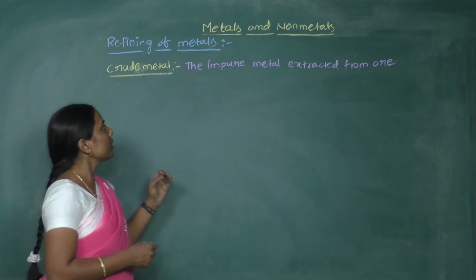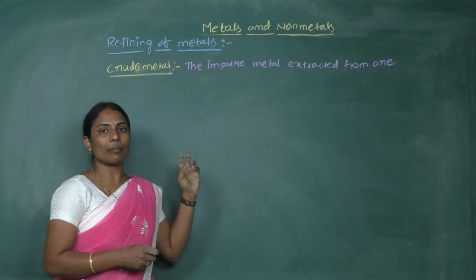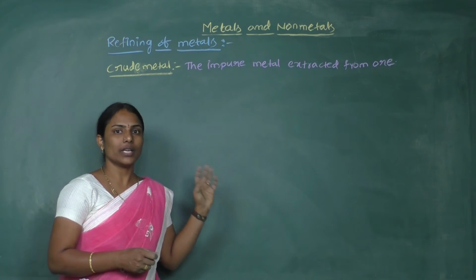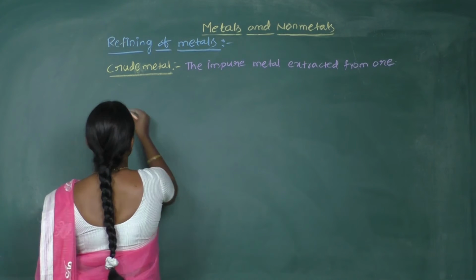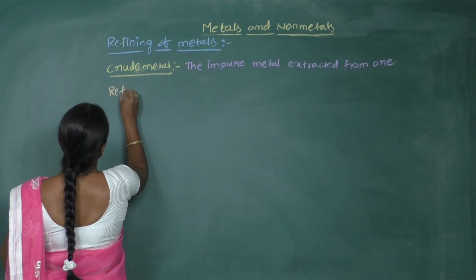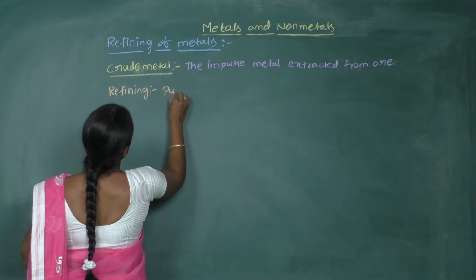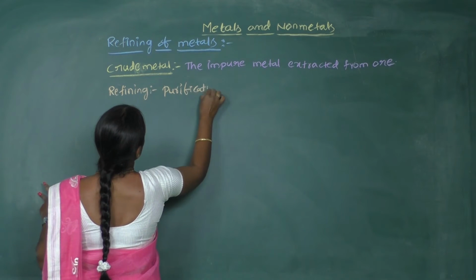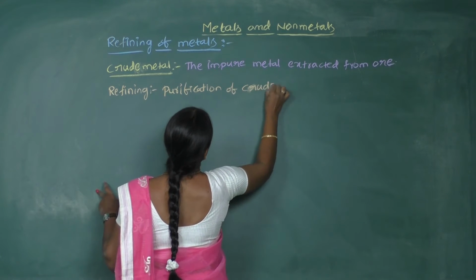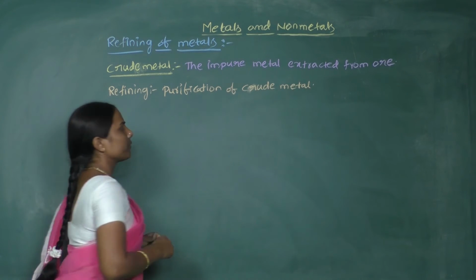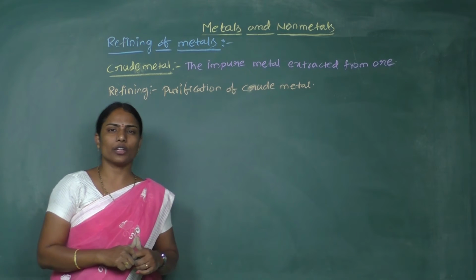The purification of crude metal obtained from the extraction of ore is known as refining of metal. So what is refining? Refining is simply the purification of crude metal.